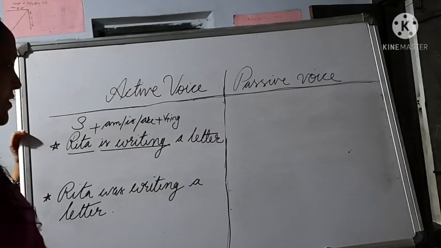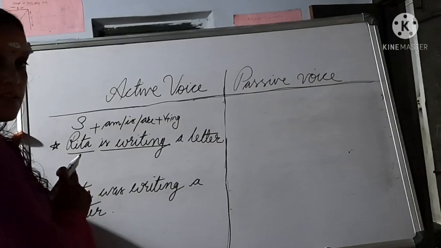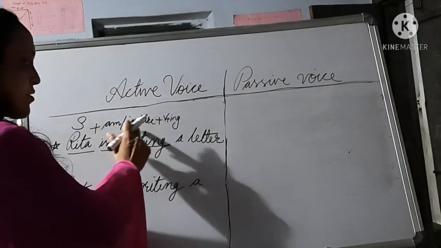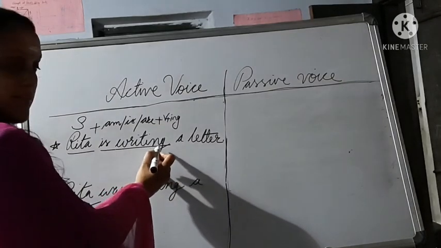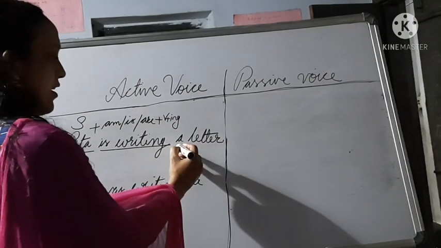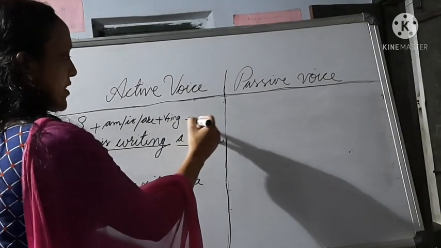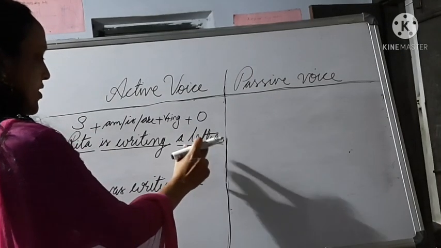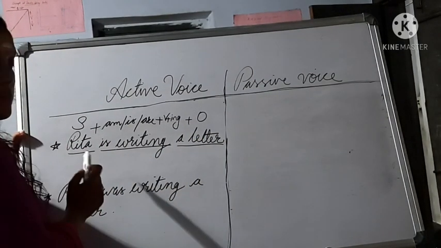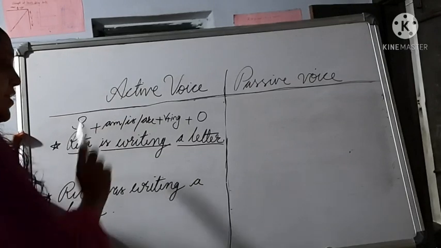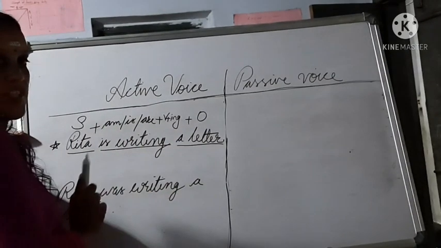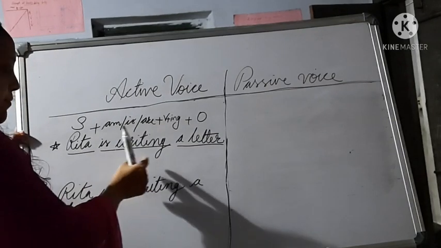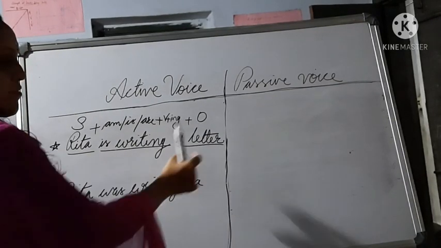Okay, we already studied present continuous. This is writing. That's why present continuous. And a letter is object. So the structure or rule for active voice is always subject plus verb plus object. Subject and in the middle you can see the verb and next one object.